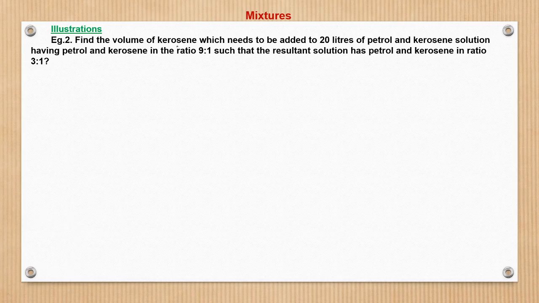Find the volume of kerosene which needs to be added to 20 liters of petrol and kerosene solution, having petrol and kerosene in the ratio 9 is to 1, such that the resultant solution has petrol and kerosene in the ratio 3 is to 1. So again, we'll solve using both the methods.